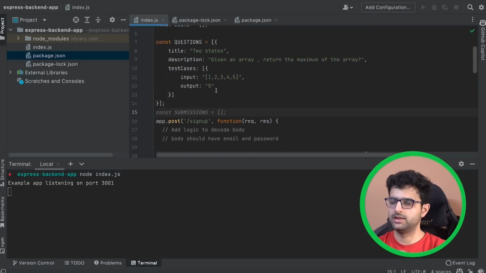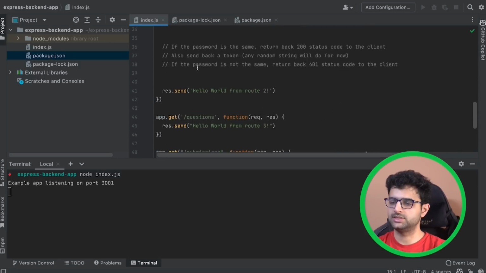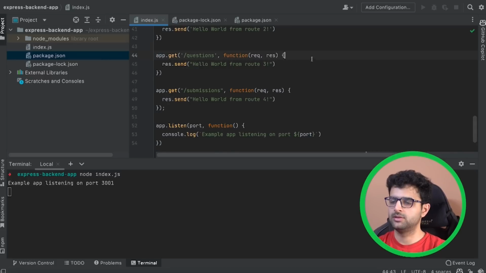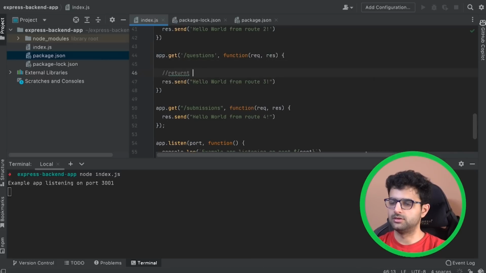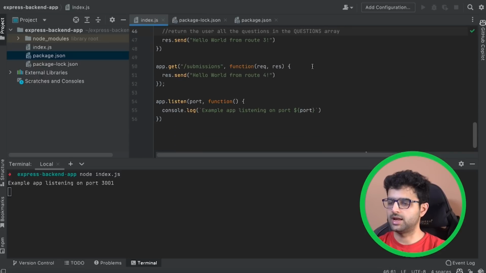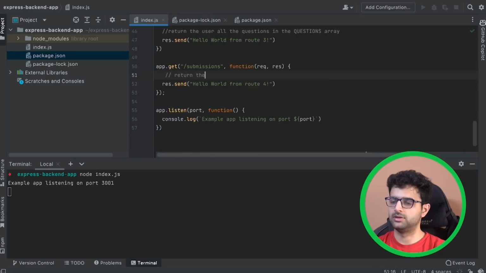And the /questions get endpoint should pretty much just return the user all the questions in the questions array, and the submission one, the get submission, should return the user's submissions for this problem.